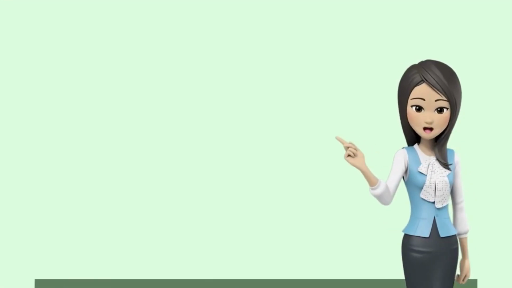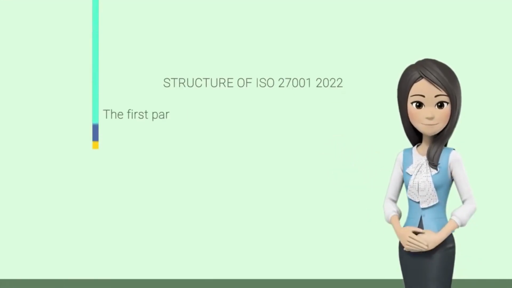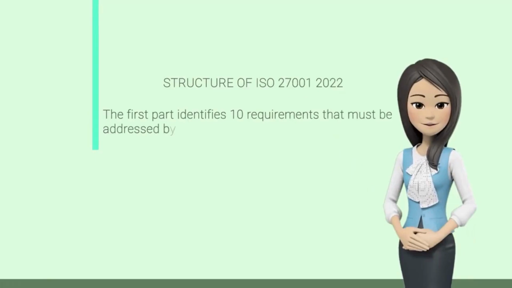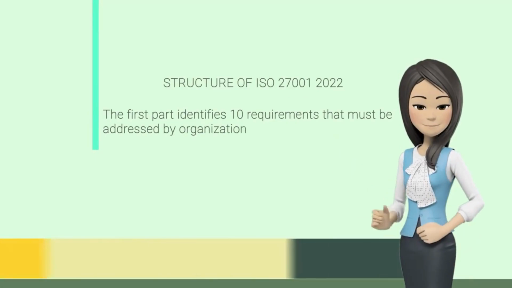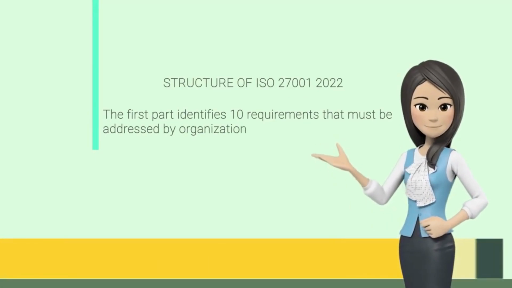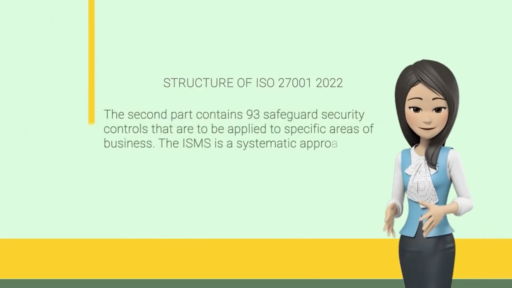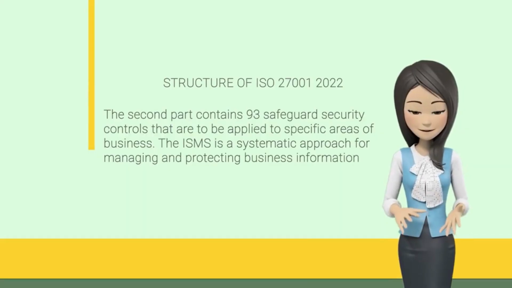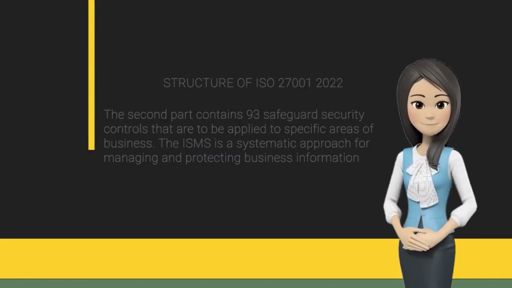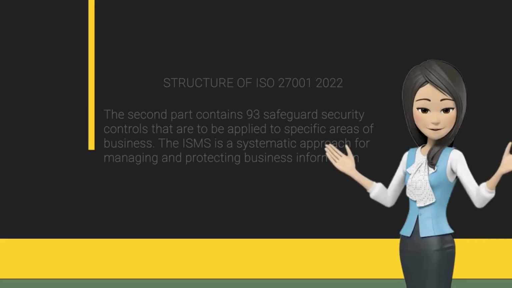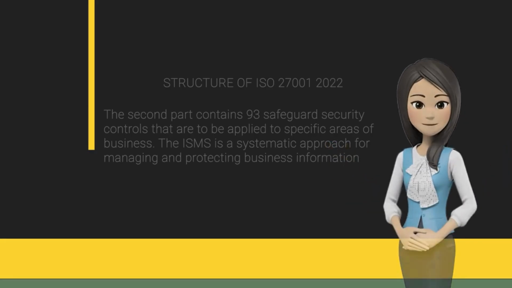Structure of ISO 27001-2022. The ISO 27001 consists of two parts. The first part identifies 10 requirements that must be addressed by organizations. The second part contains 93 safeguard security controls that are to be applied to specific areas of business. The ISMS is a systematic approach for managing and protecting business information.